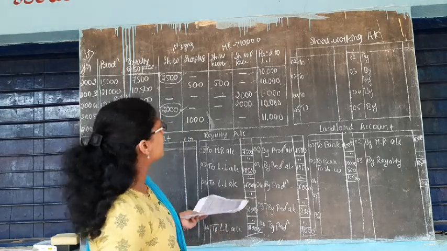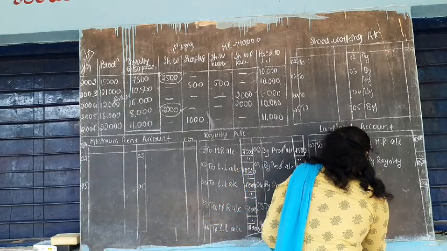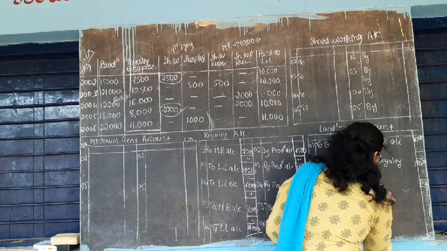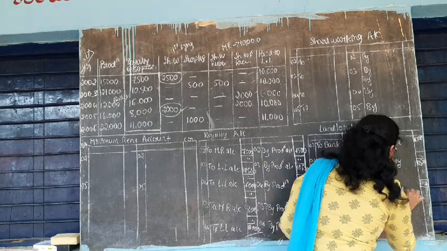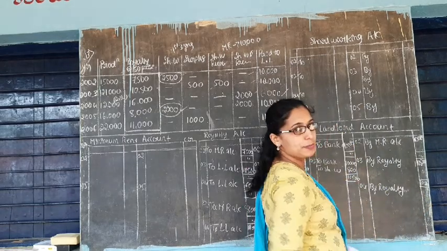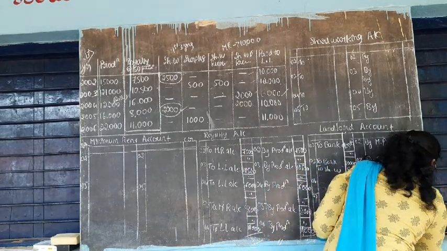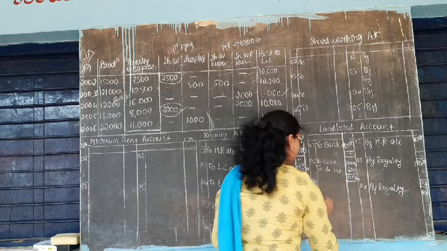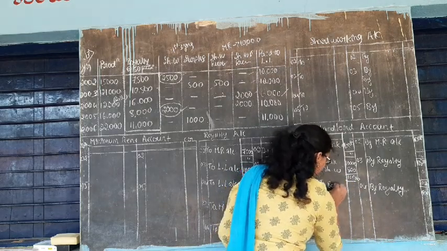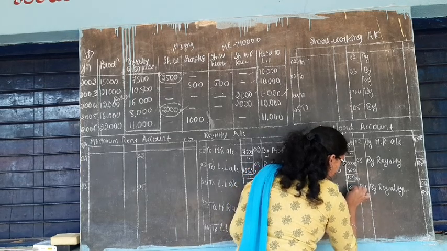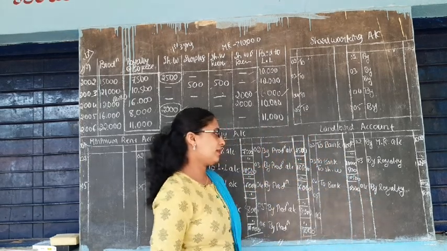Okay. Now move to 2004. Here in 2004, there is no short working. So directly by royalty, how much? 6,000 rupees. Only 6,000. It is 6,000 here in 2004 to bank. Whatever was given, he transfers the same amount, that is 6,000.